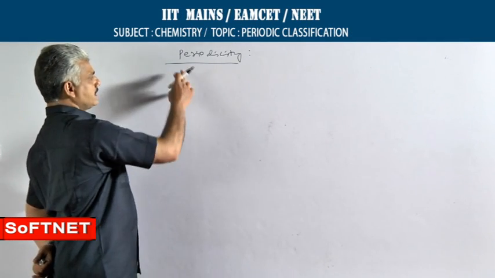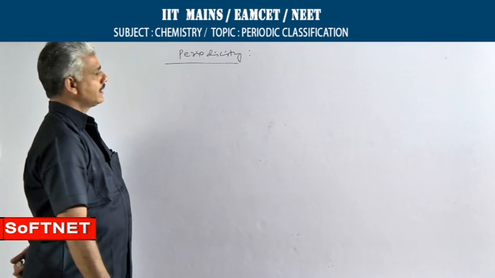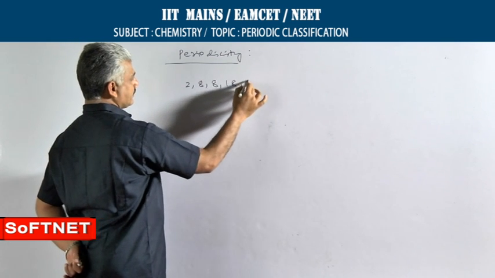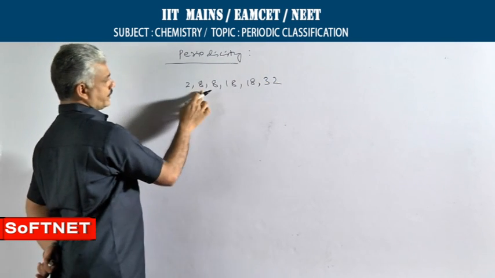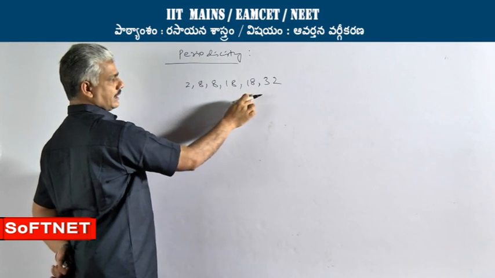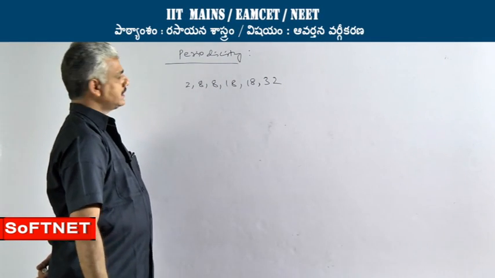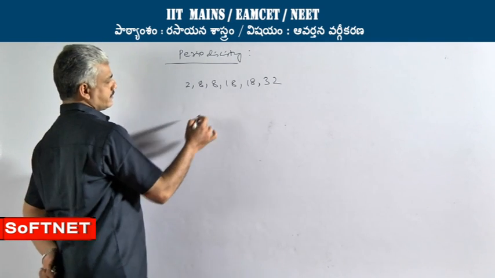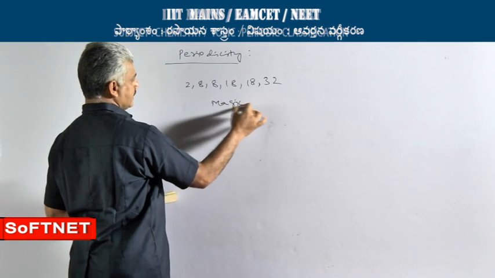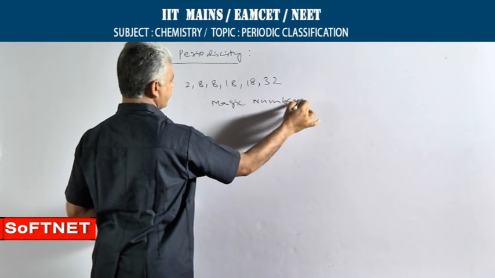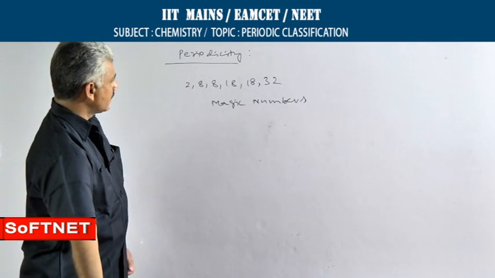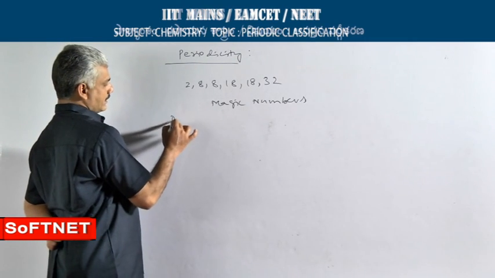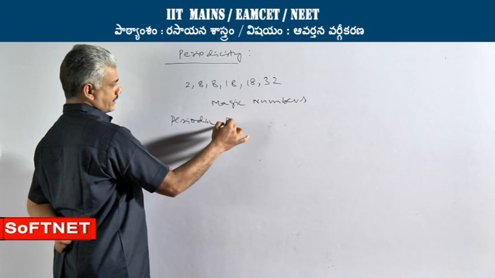That phenomenon is taken as periodicity. The intervals in which the properties are repeated are 2, 8, 8, 18, 18, 32. As the properties are repeated at these intervals of atomic numbers, these numbers are called magic numbers. And the properties that get repeated at these intervals are called periodic properties.